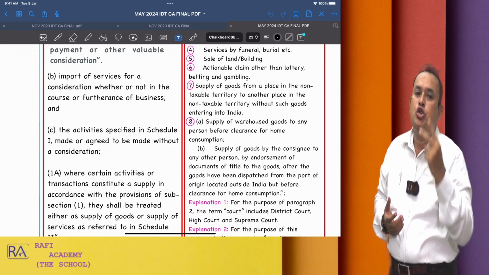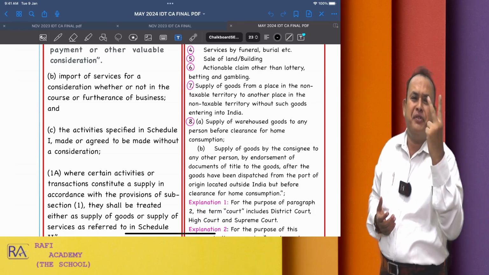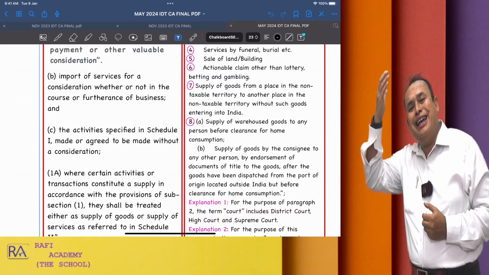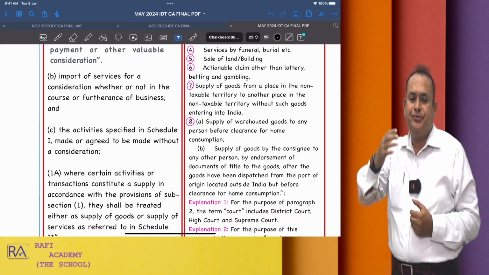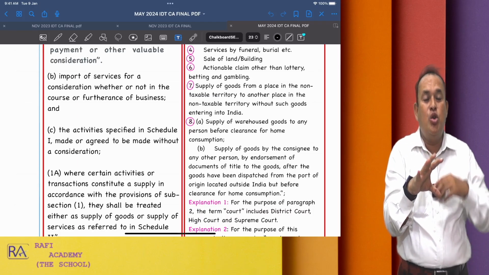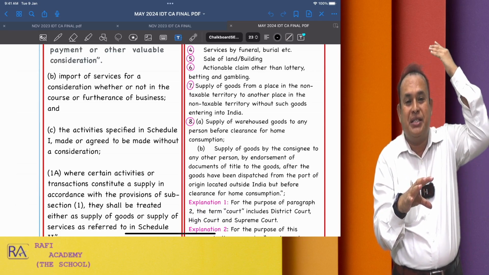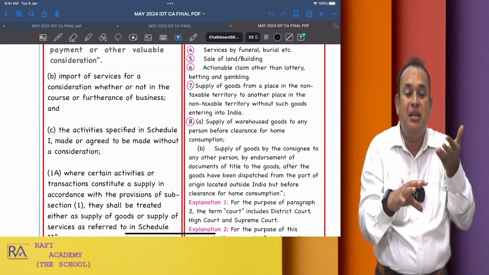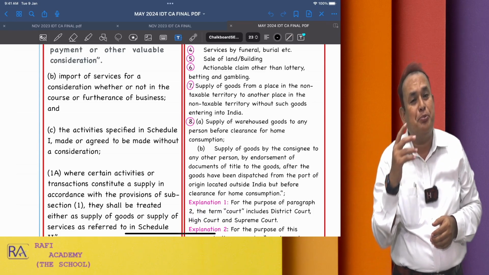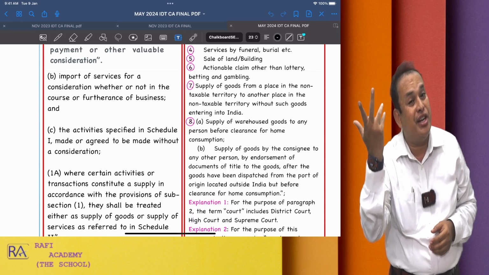These 2 crores rupees worth of artificial intelligence services imported by Infosys from A Incorporation of USA is an import of service, because the location of the supplier of service is the USA and the location of the recipient is Bangalore, Karnataka in India. Imported for what price? 2 crores. Consideration is there.